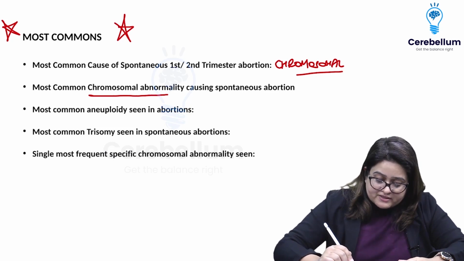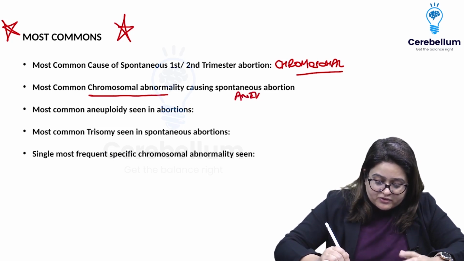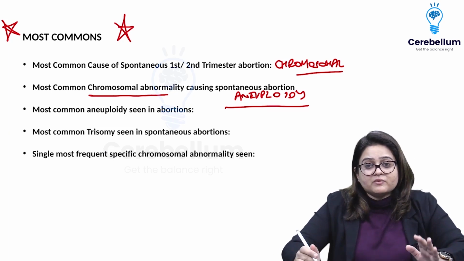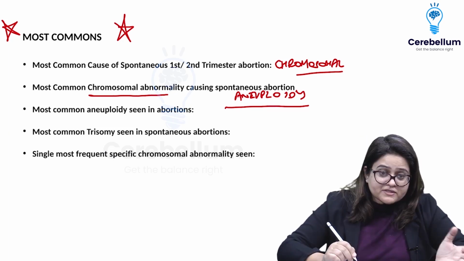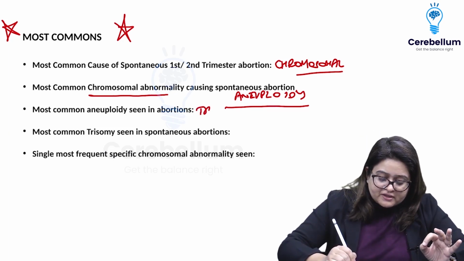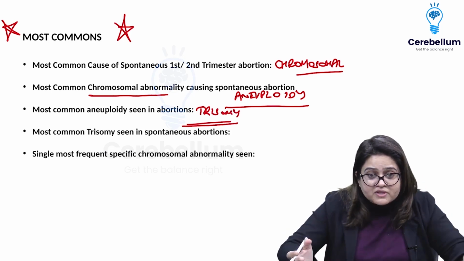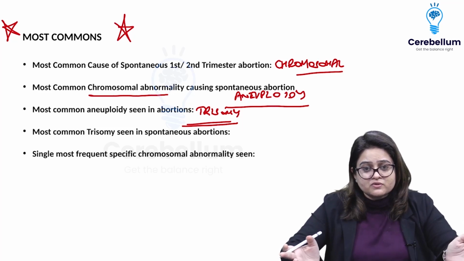Okay. Next question. What is the most common chromosomal abnormality causing spontaneous abortion? Yes, it is aneuploidy, not euploidies. Aneuploidies are the most common chromosomal abnormality causing spontaneous abortion. What is it? The most common aneuploidy is a trisomy.